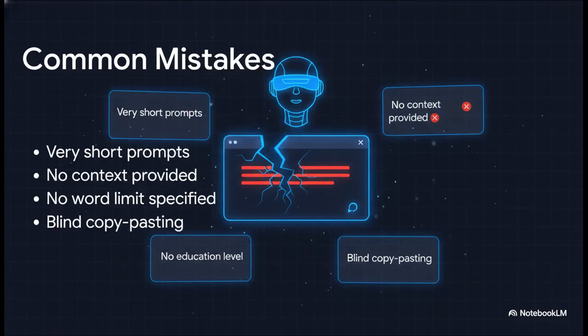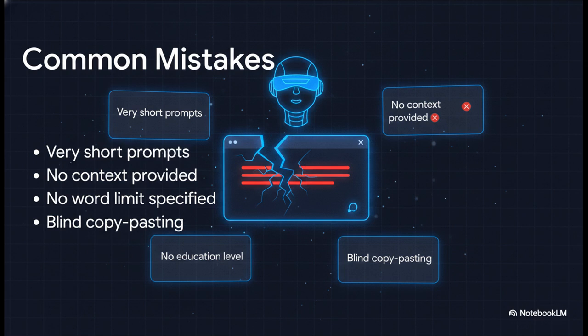The anatomy of a bad prompt is, well, it's incredibly simple. When you use really short prompts or give absolutely no context, you're essentially asking a genius to perform a complex task while blindfolded. I mean, think about it. You leave out the word limit, so it either gives you 2 sentences or a sprawling novel. You skip the education level, so it might explain quantum physics to you like you're 5 or hand a PhD-level dissertation to a high schooler.